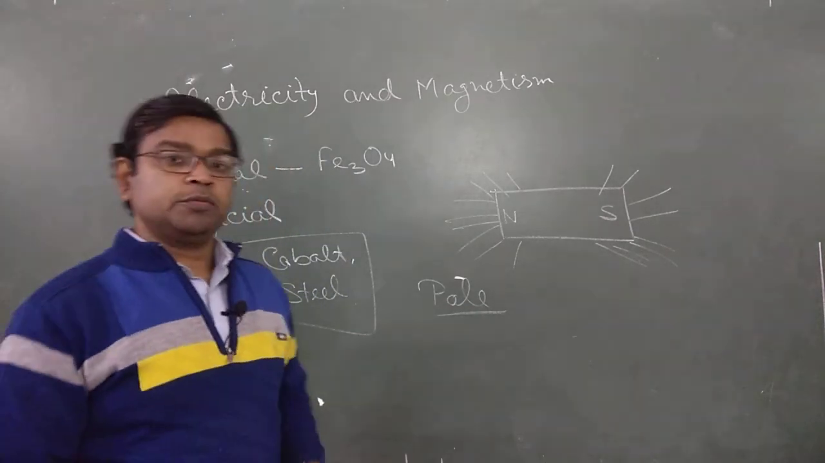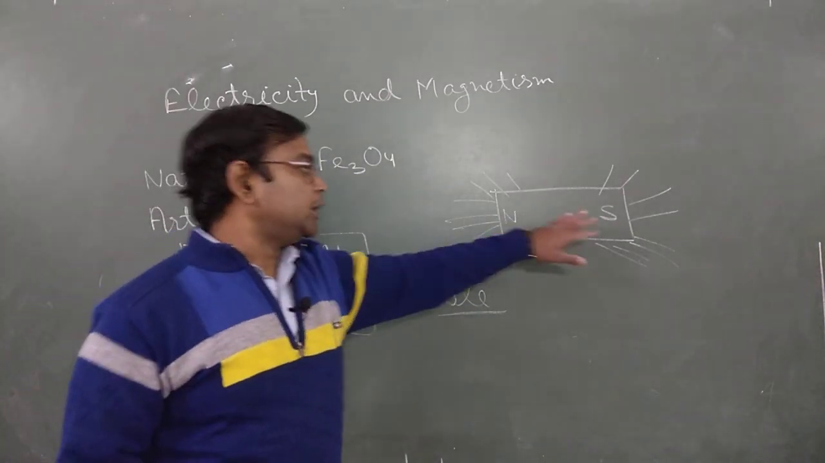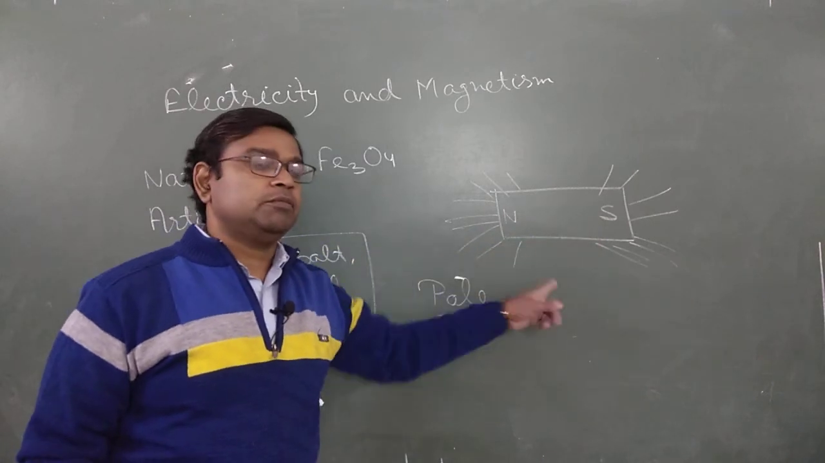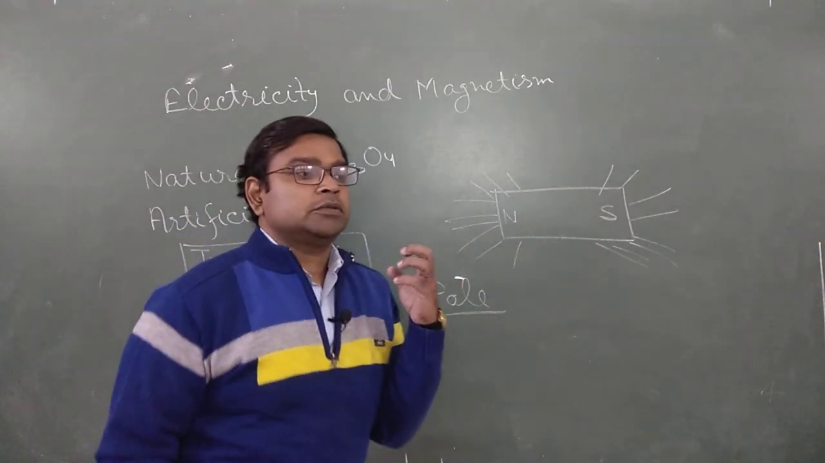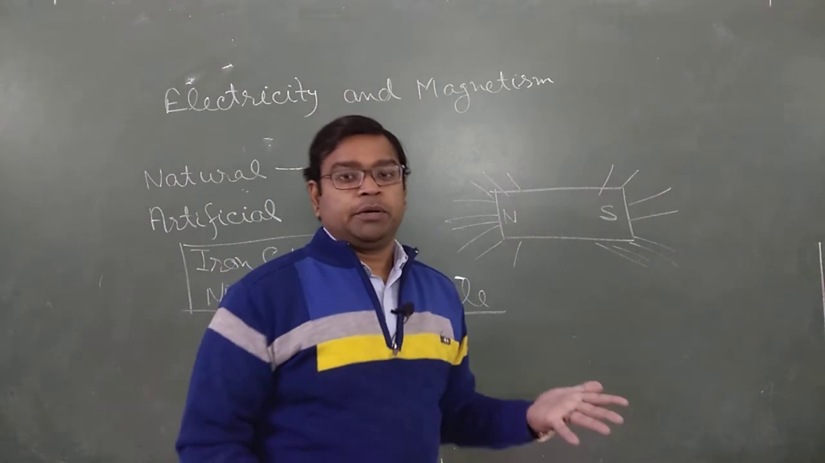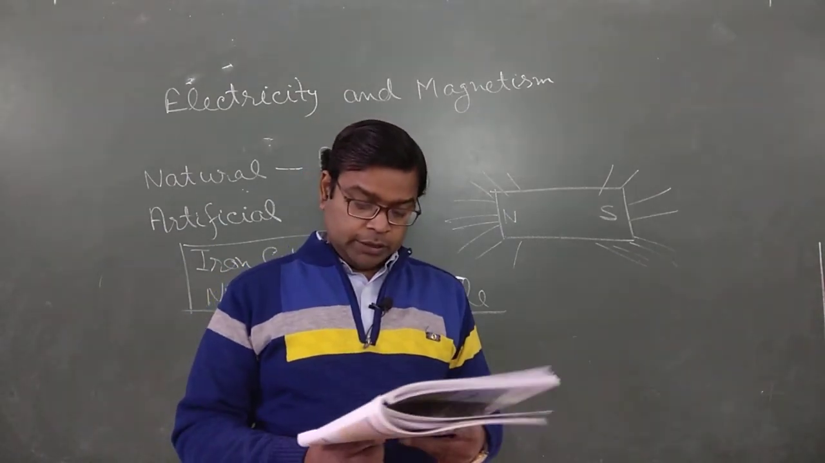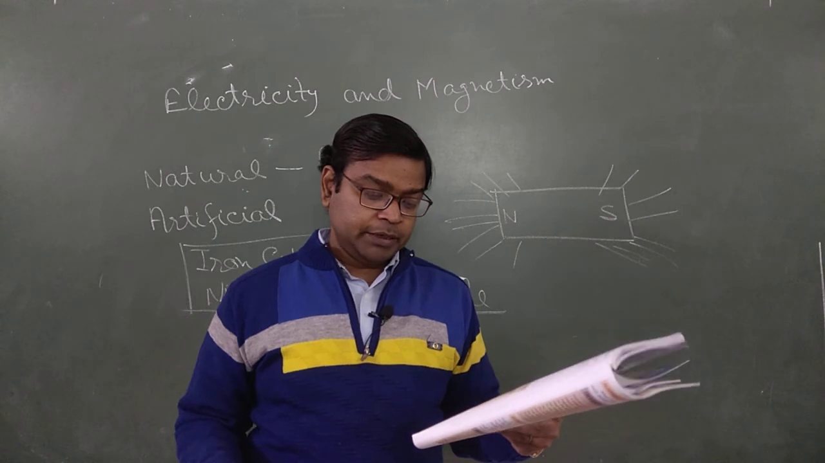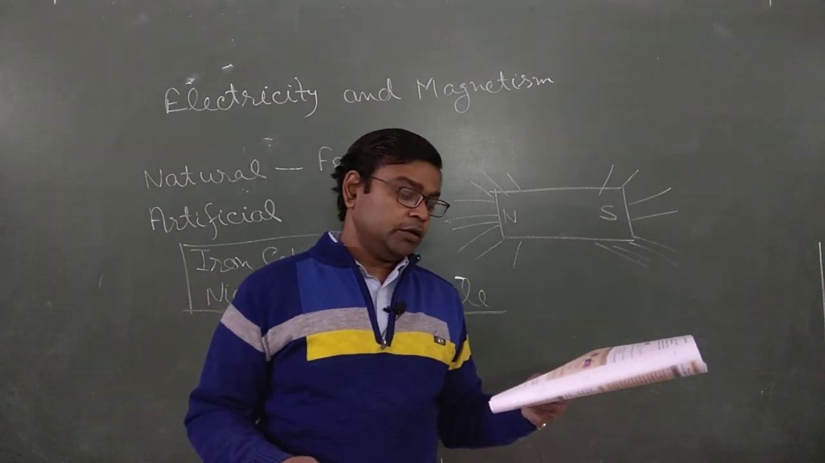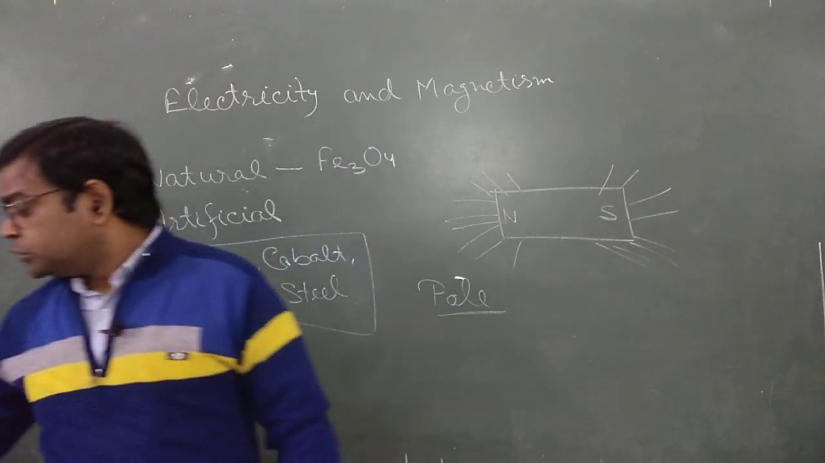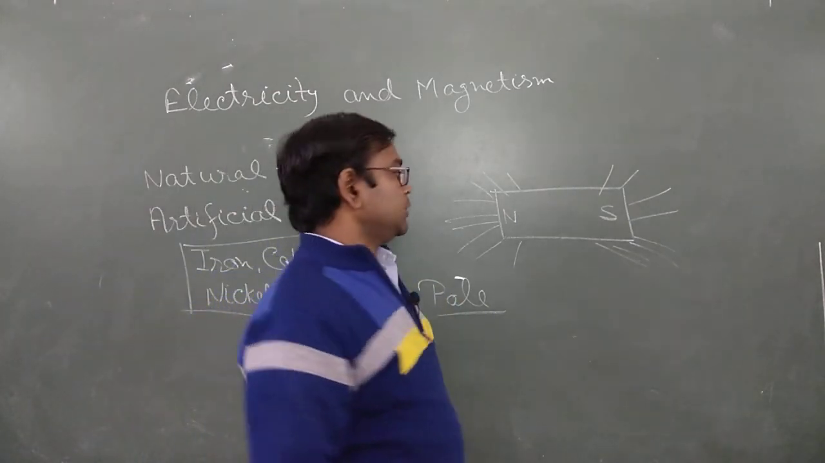Clear? There are two poles of a magnet: one is the north pole and the other is the south pole. These poles show the directive property of a magnet. The end of a freely suspended magnet which points towards the geographic north is called the north pole, and the end which points towards the geographic south is known as the south pole.